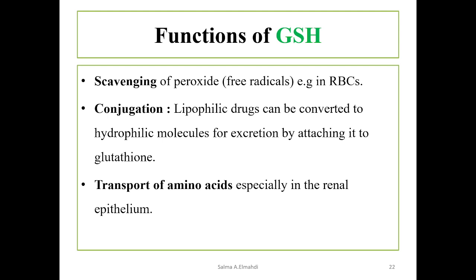Why do we need glutathione as a scavenger of peroxide free radicals? It is for detoxification, which is particularly relevant in RBCs. If it is not there, these red blood cells will accumulate free radicals and peroxides, which will affect many functions and processes in the cell, including damage to the cell membrane, particularly the lipids.